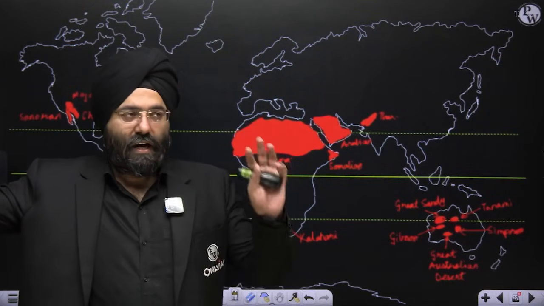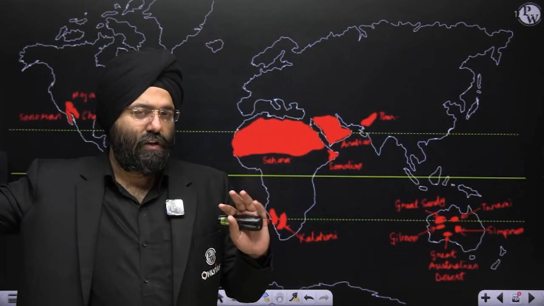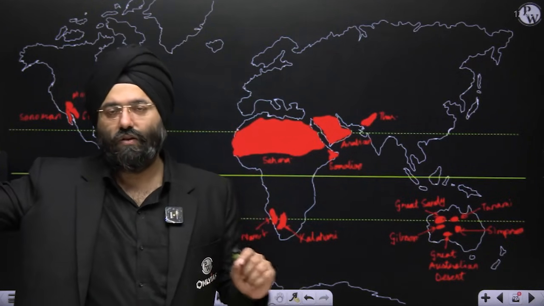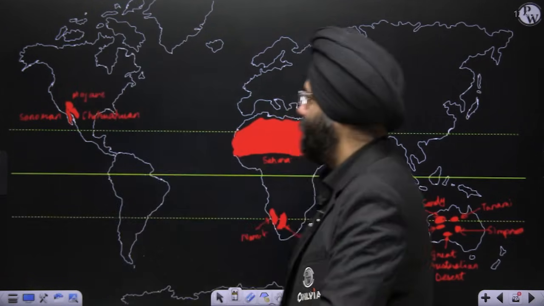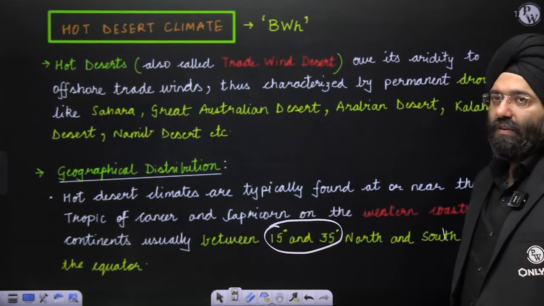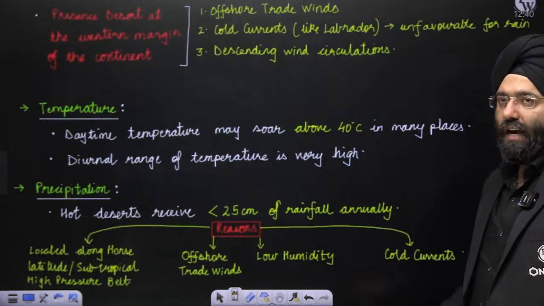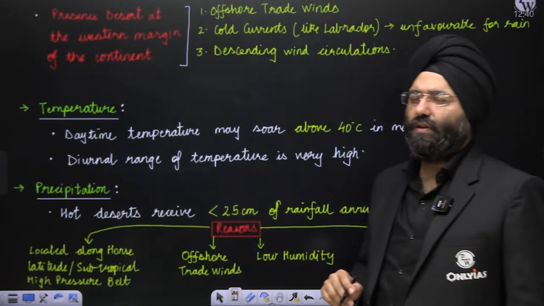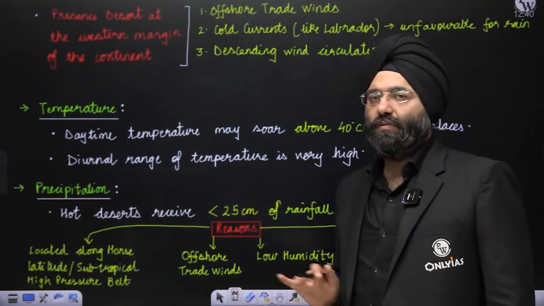Now they can mention certain names of the cold deserts also, and they can ask you which among the following are the hot deserts. So you should be aware of them. Clear? Let's see the characteristics. I had already mentioned they were found between 15 to 35 degrees north and south of the equator, and basically on the western coast. Why western coast? There are certain reasons behind them.